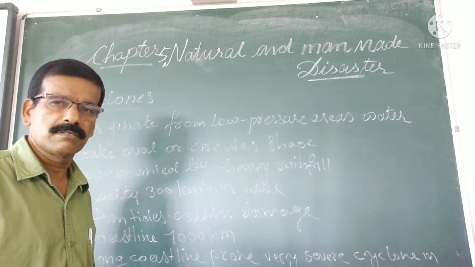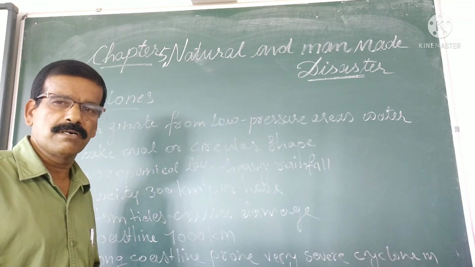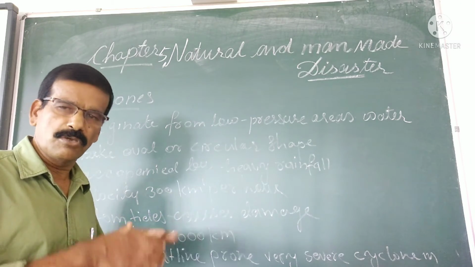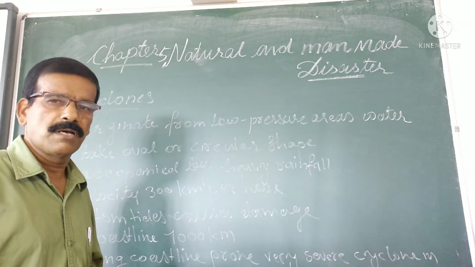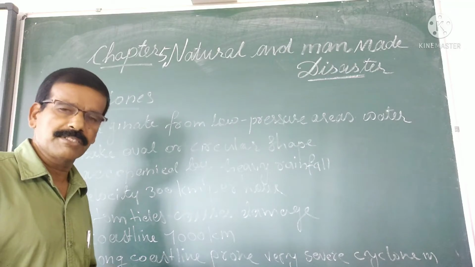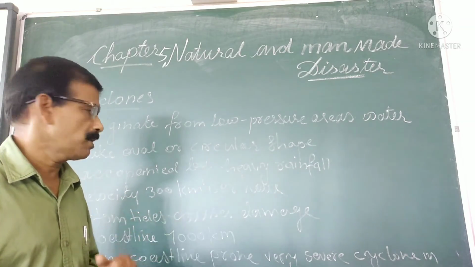Cyclones are strong winds accompanied by heavy rainfall. They mainly occur in low pressure areas on water bodies, and whenever they occur, they take an oval or circular shape.